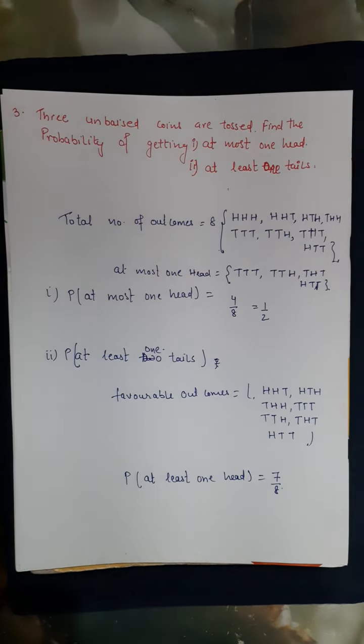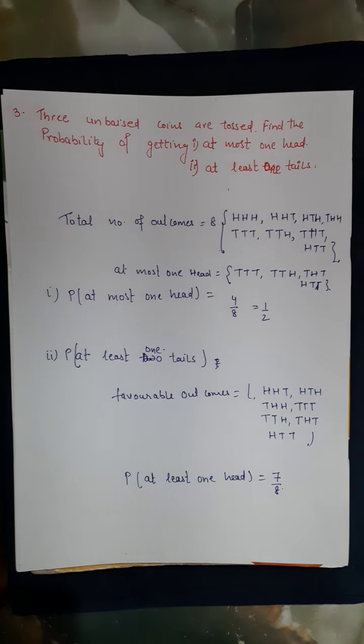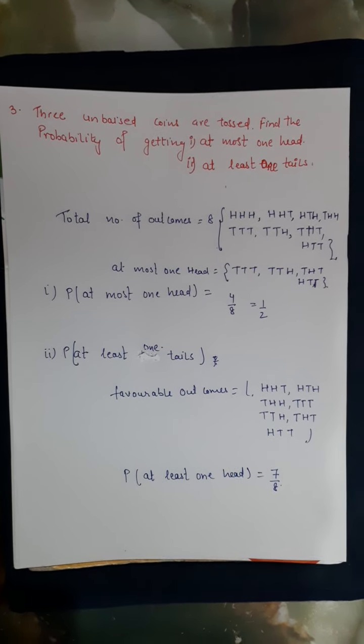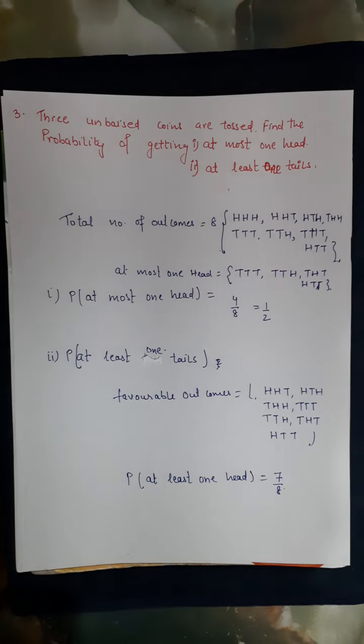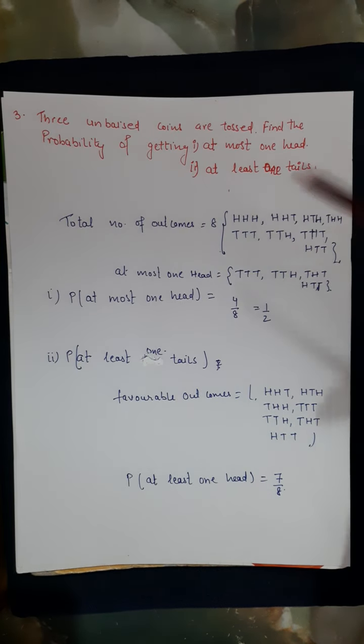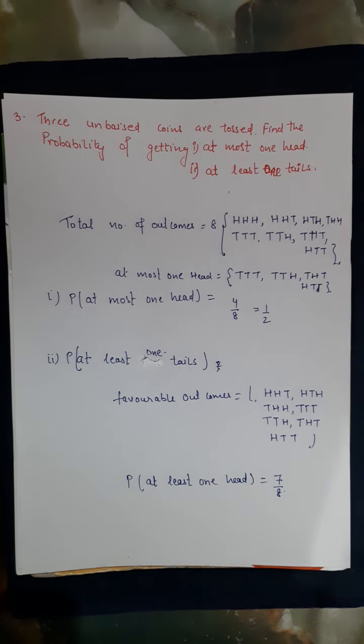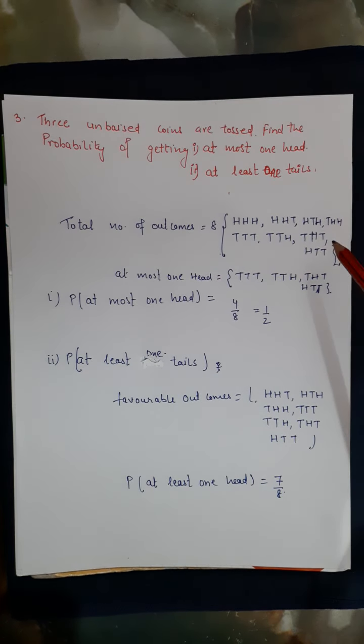One more question. Three unbiased coins are tossed. Find the probability of getting, first part, at most one head, or second part, at least one tail. I have made my own changes in the statement, right? So, total number of outcomes when there are 3 coins is 8.